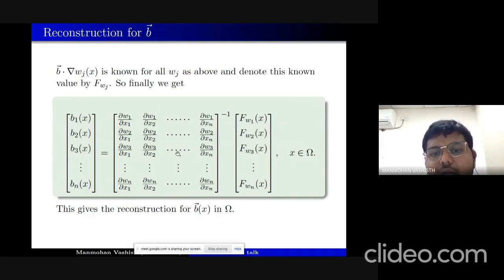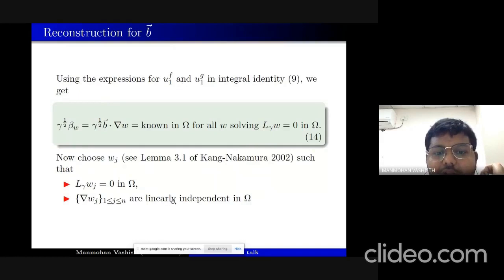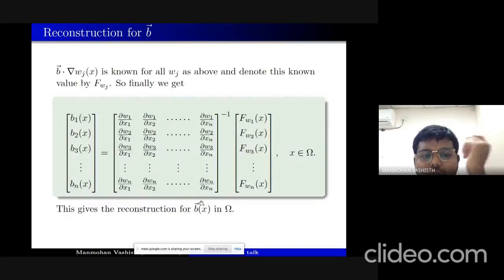The derivative of that map is invertible, and this is guaranteed by our choice of W_j, because the gradients of W_j are linearly independent. In this way we have the reconstruction of the B vector in omega. So this completes the proof for the elliptic case.